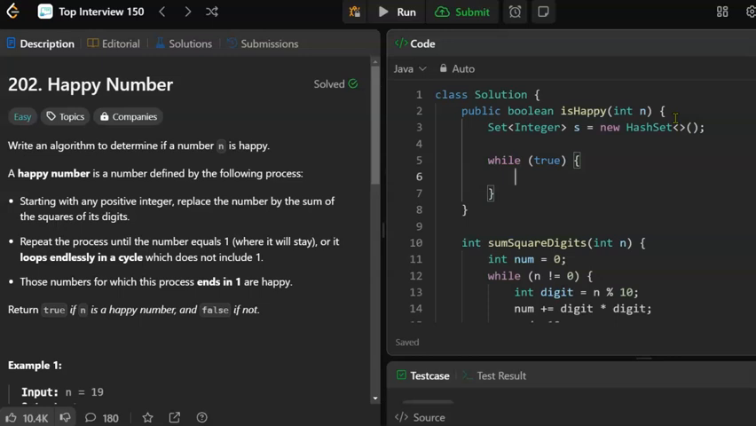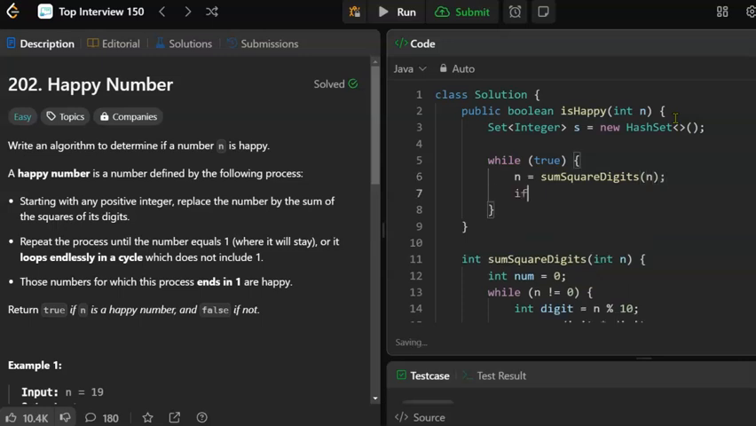All right, let's say n, well, we're reusing the input variable, but it's not the worst. It's not the worst thing ever. N equals sum square digits, and we'll pass in n.